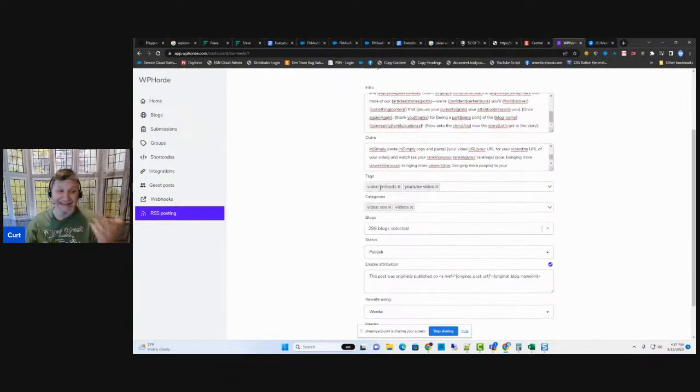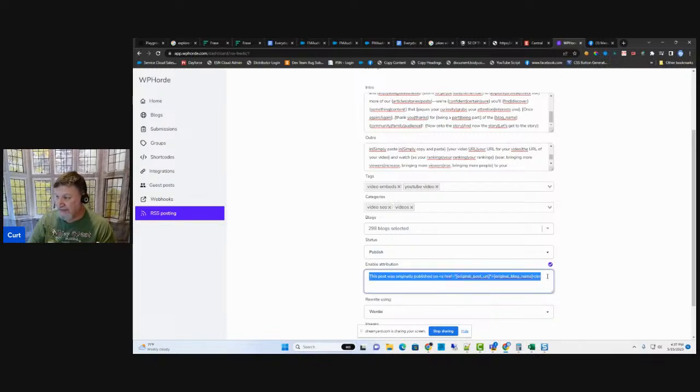Then, of course, you're going to put what tags that you want it to go under. So the tags are going to be there, what categories, then the blogs that you want it to go to. In this case, you're going to notice 298 blogs that this one's going to. And then publish. Now you're going to notice that we have what's called enable attribution. If that's checked, you could then update the text that's here. This post was originally published on, and it's going to have the original post URL and the original blog name. We're going to pull it from the RSS feed and populate it here when we're making the post onto your blogs. If you remove the attribution part, it's not going to be included. It's gone. It's not on there.